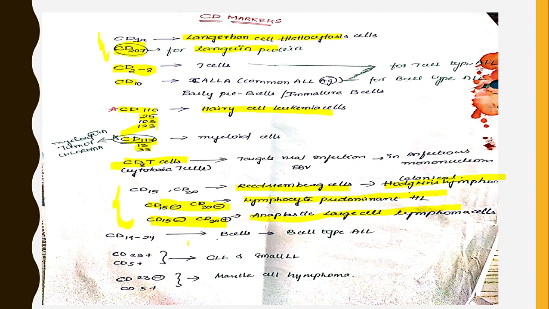CD19 to 24 is for B cells, B cell type ALL. CD23 and CD5 positivity is seen in CLL and small lymphocytic lymphoma. CD23 negative and CD5 positivity is seen in mantle cell lymphoma.